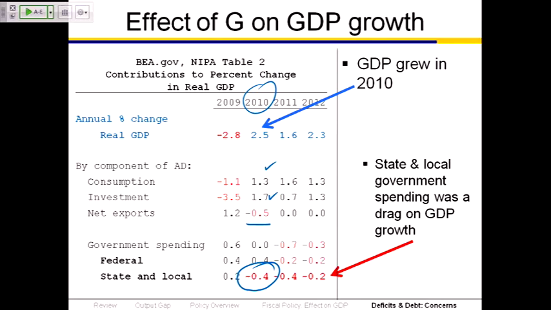And then look more recently. Let me erase some of this ink. So more recently here, we've got the effect of the sequestration and other cuts. So the fiscal policy has been contractionary for the last couple of years. We've had economic growth, 1.6, 2.3% in 2011, 2012. It would have been larger had the federal government not been reducing the budget deficit, had we not had this contractionary fiscal policy from the federal government. All right, let me skip that.